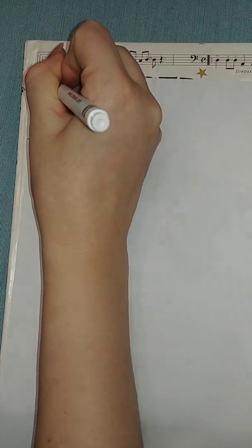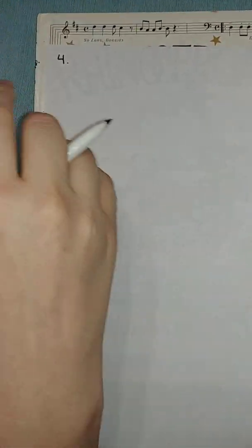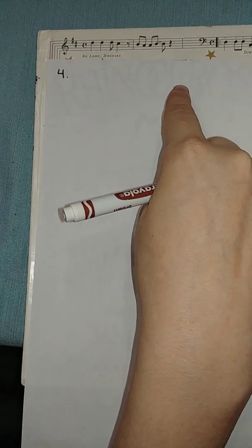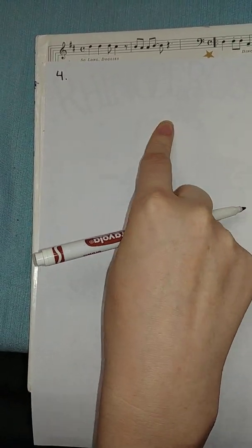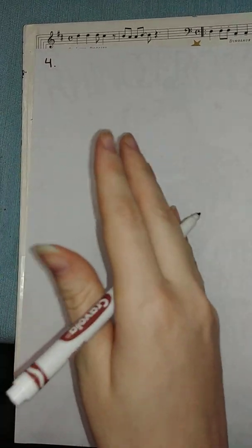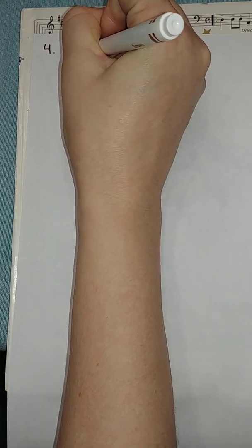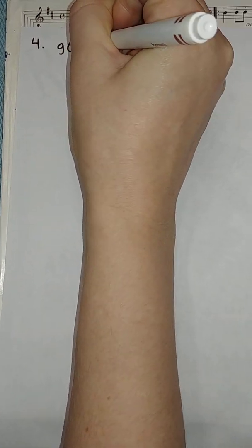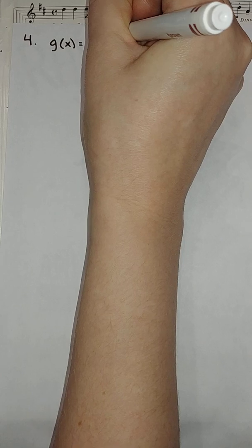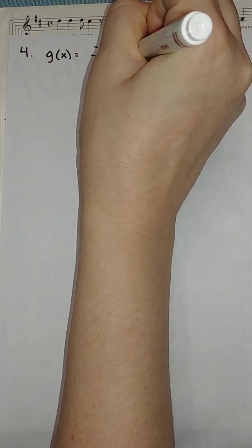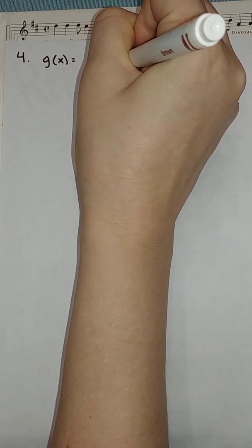There's a document attached to the assignment that has the transformation key that tells you addition outside gets you shift up, addition inside gets you shift left, etc. So you can use that as a reference. But number 4 looks like this.